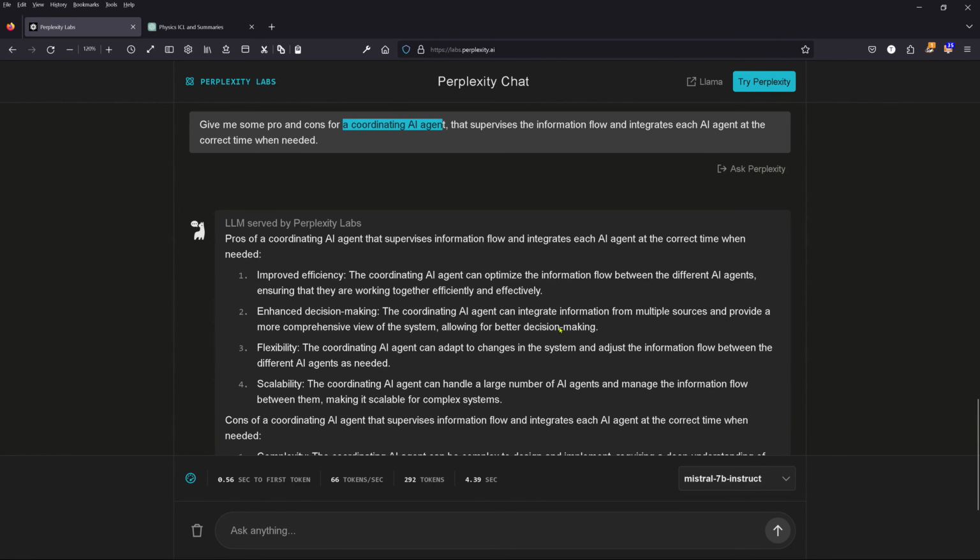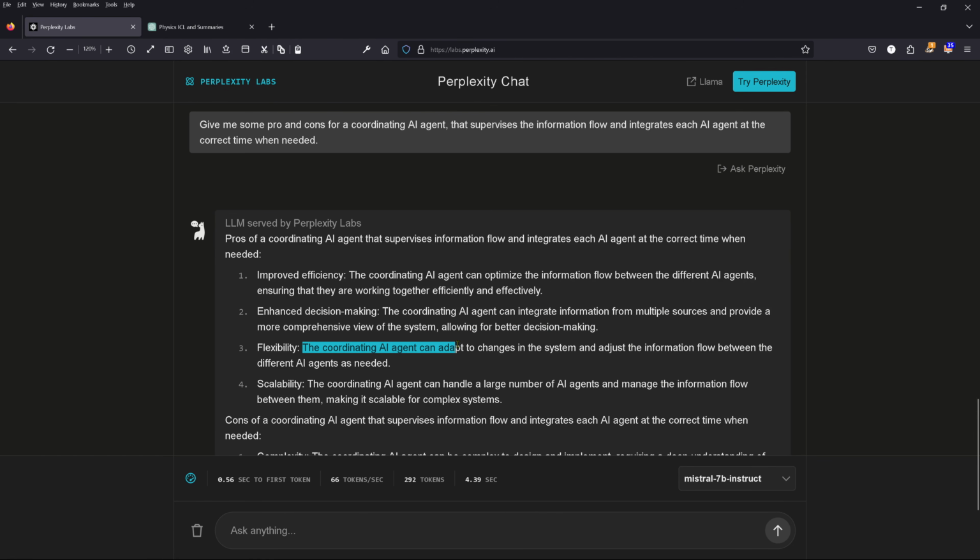And here we have it from Mistral 7B, and I really like this small little model. It outperforms Llama 2, the 7B and the 13B model significantly. Look at this. Pro: improved efficiency for a coordinating AI agent. Optimize information flow. Working together efficiently. Okay, this is a standard sentence. Enhance decision making: integrate information from multiple sources and provide a more comprehensive view of the overall system. A system that integrates the subsystems of all three AI agents, allowing for better decision making.